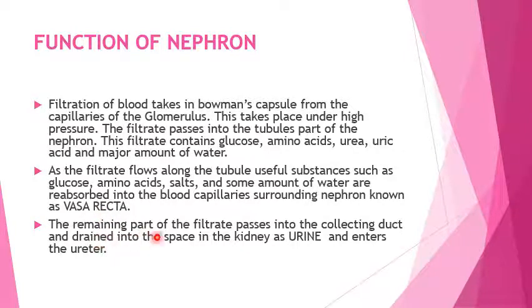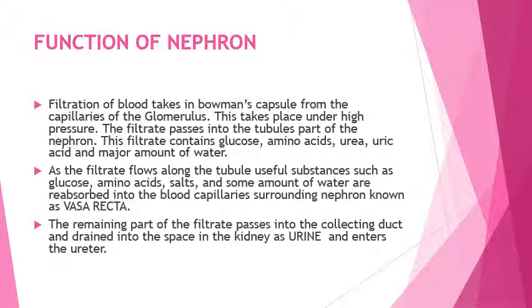The remaining part of the filtrate passes into the collecting duct and drains into the space in the kidney as urine. After reabsorption, this filtrate contains only the harmful substances. That filtrate is now known as urine, which contains urea, uric acid, and some amount of water.